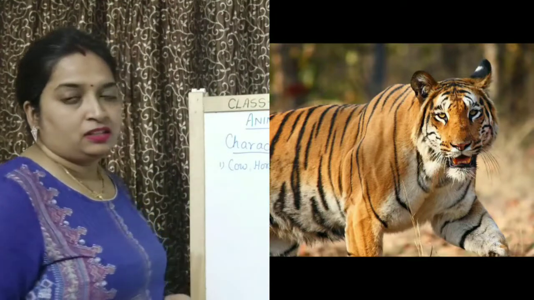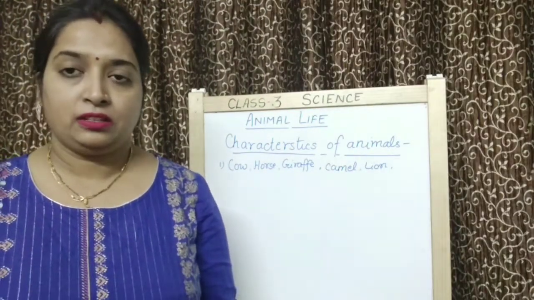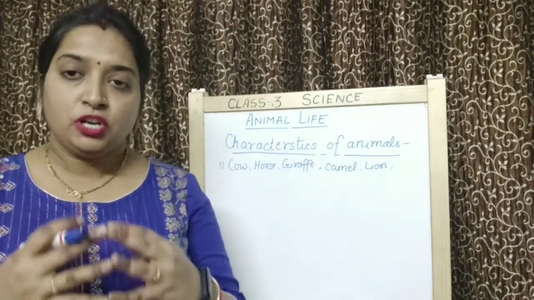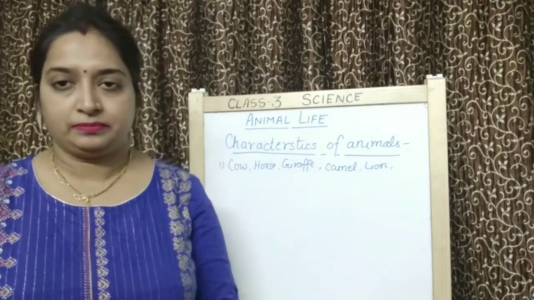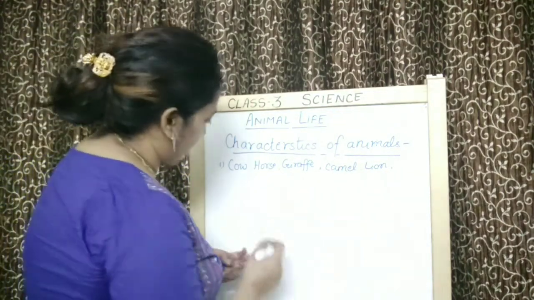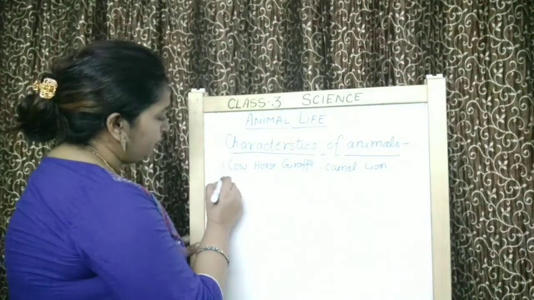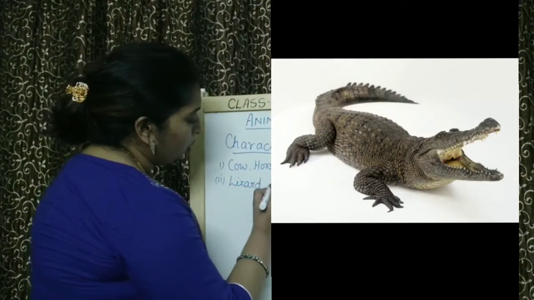Dog, cat. So many animals have 4 legs or 4 limbs to move, to walk, to run. Now children, the next animals are a few animals like lizard, crocodile.